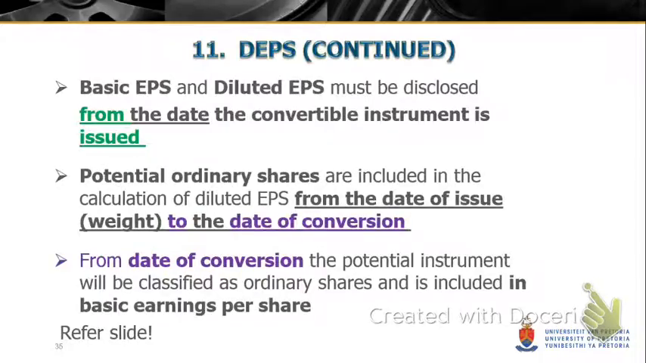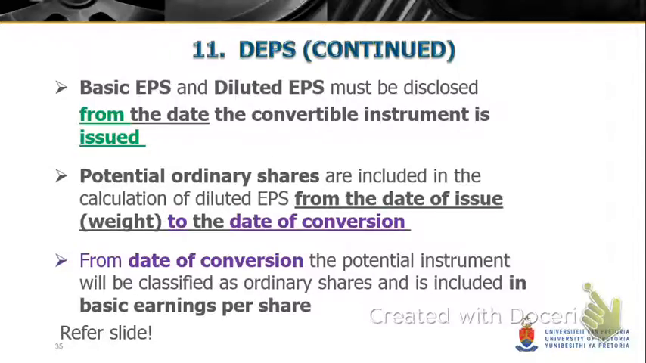Now, basic earnings per share and diluted earnings per share must be disclosed from the date that the convertible instrument has been issued. So from that date, when it's issued as a convertible debenture or a convertible preference share, from that date onwards, we have to calculate both EPS and diluted EPS. The potential ordinary shares, in other words this instrument, we will calculate how many potential shares it can be converted into, and they will then be included in the calculation of the diluted earnings per share from the date of issue to the date of conversion.